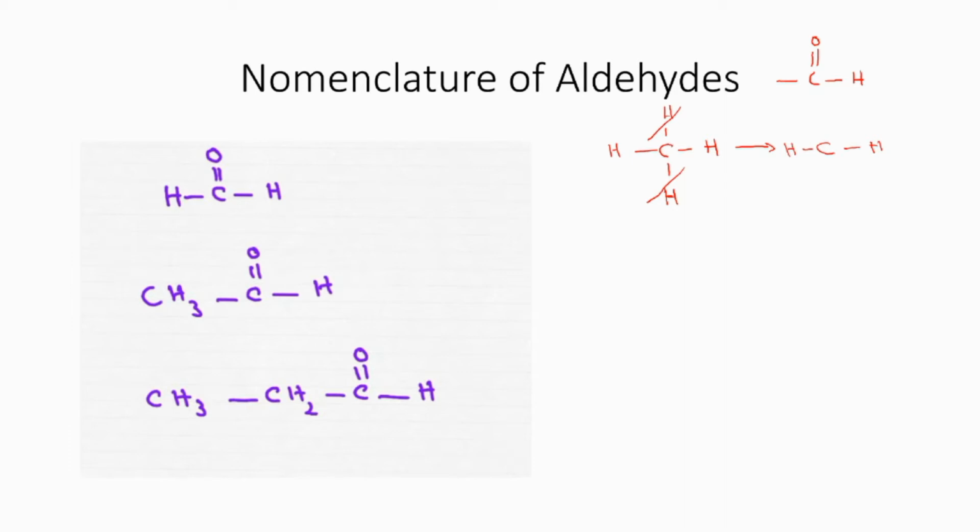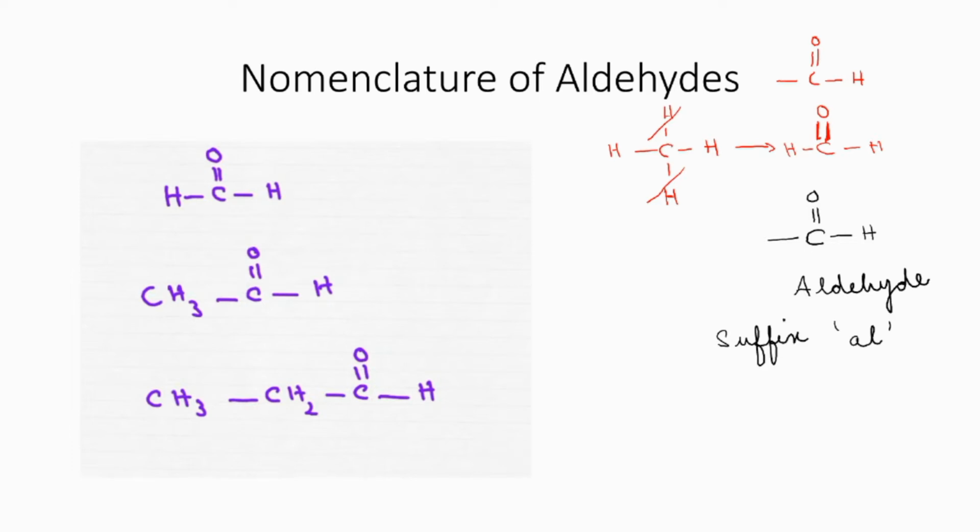Carbon is not happy. Around a carbon atom, 4 bonds should be there. Now, the remaining valencies, the 2 electrons, will be satisfied by oxygen. Oxygen can share 2 electrons with carbon. So remember, whenever a C double bond O group is present, with a hydrogen directly attached to it, we will consider this functional group as aldehyde. Whenever an aldehyde group is present in a carbon compound, we will call it with the suffix 'al'. That is a suffix we need to use whenever an aldehyde group is present.